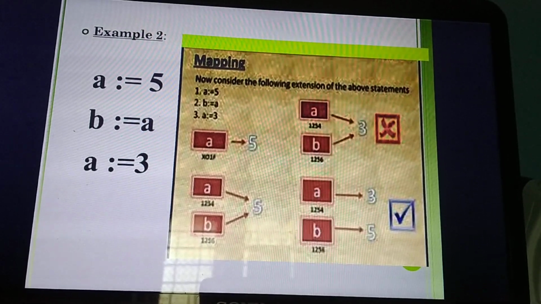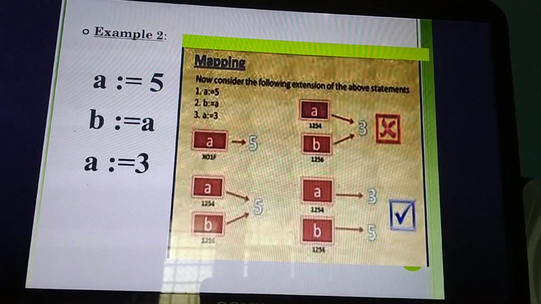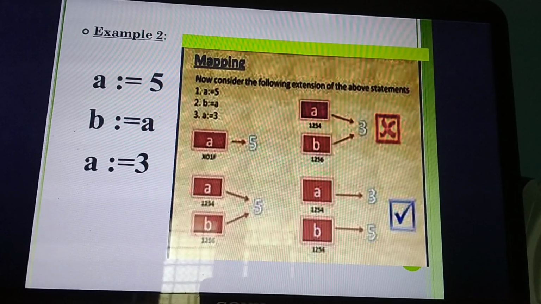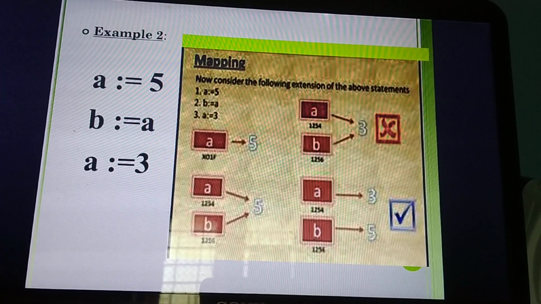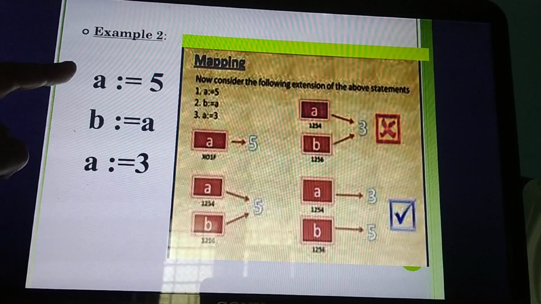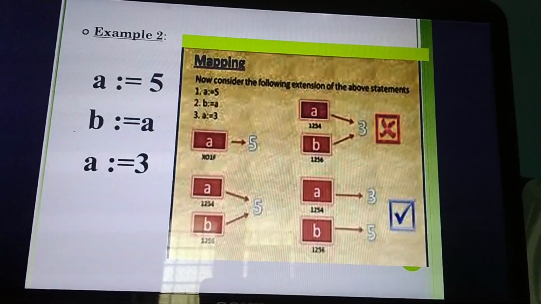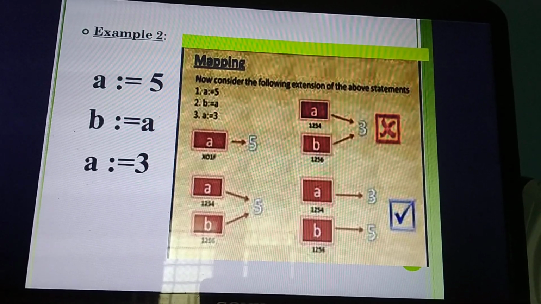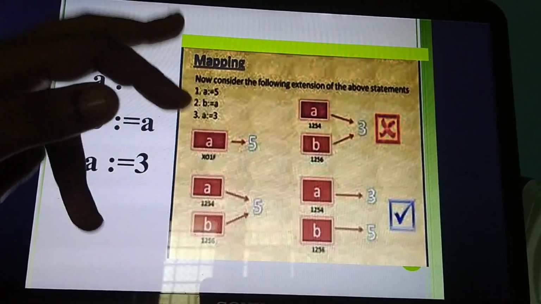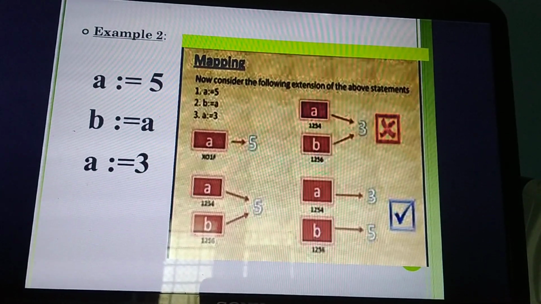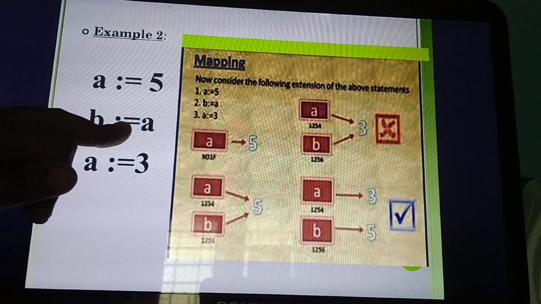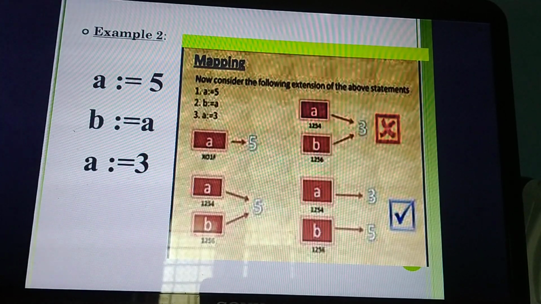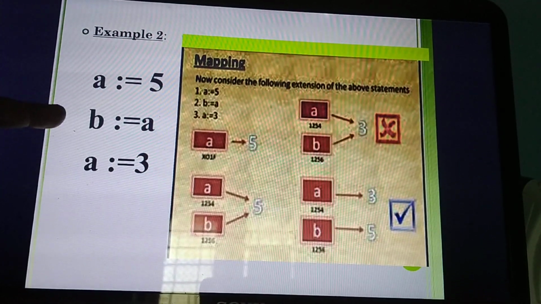Next, see this. This is example 2. So this is somewhat different from the earlier example. Okay. So here, what's the first thing? Consider the same example. The first 2 lines are the same. What's the first thing? A equal to 5. What's the meaning of that? The same thing, isn't it? The integer value 5 is mapped to the variable a. Next, the value of a is bound to the variable b. What's the value of b now?